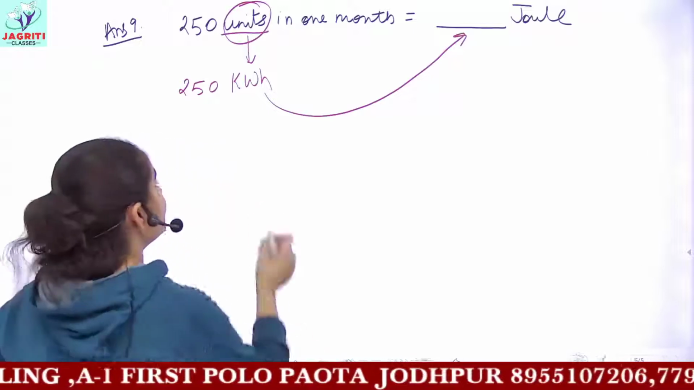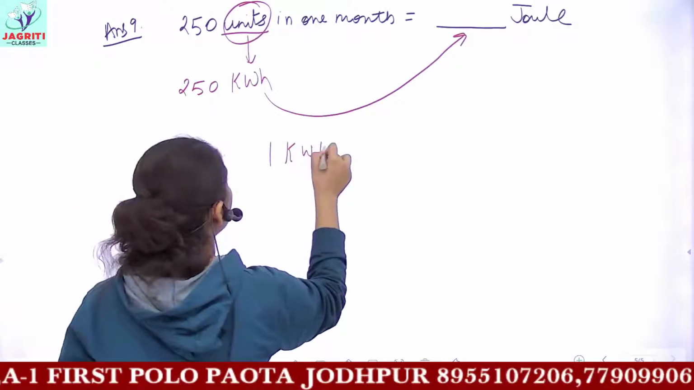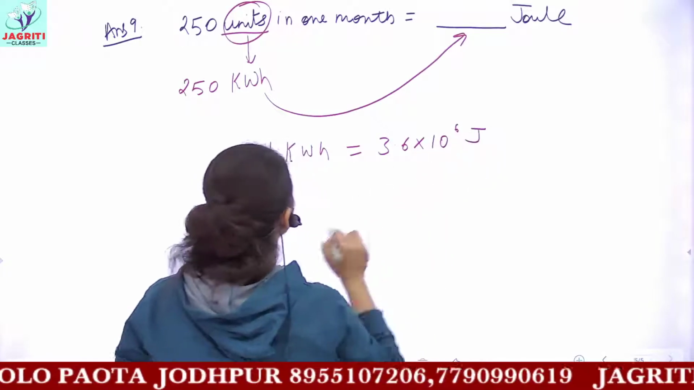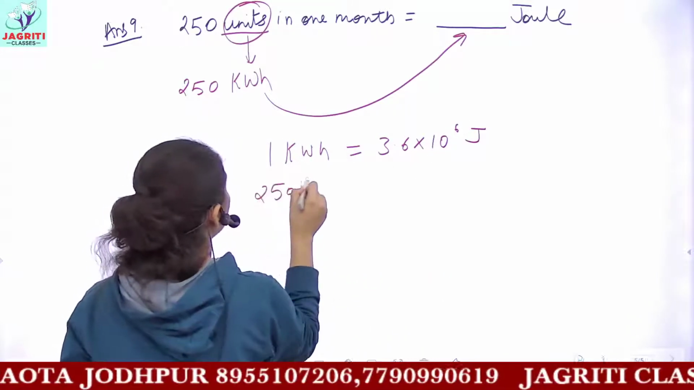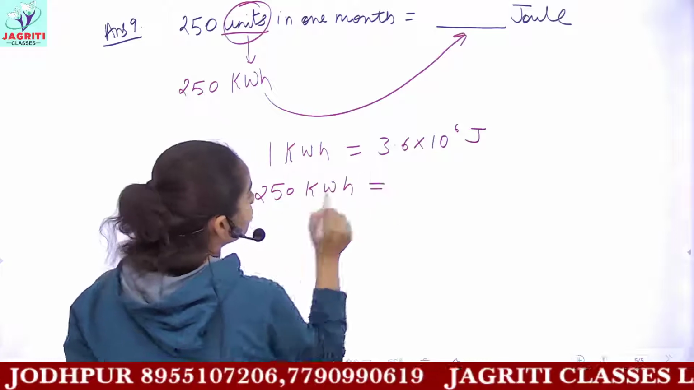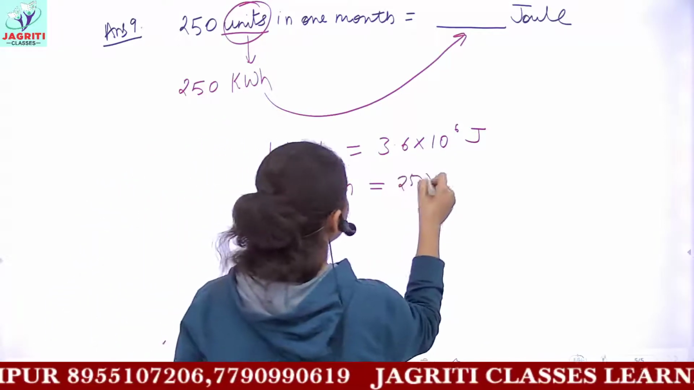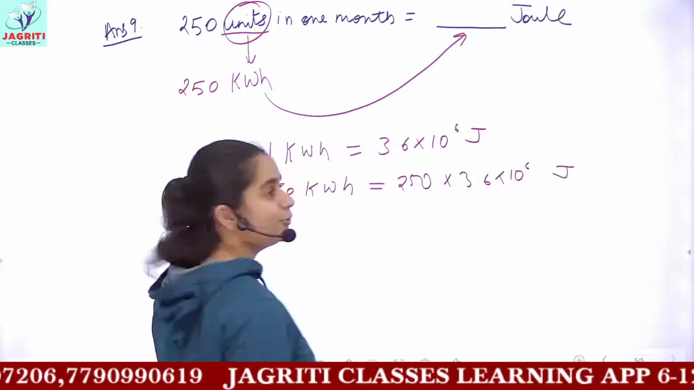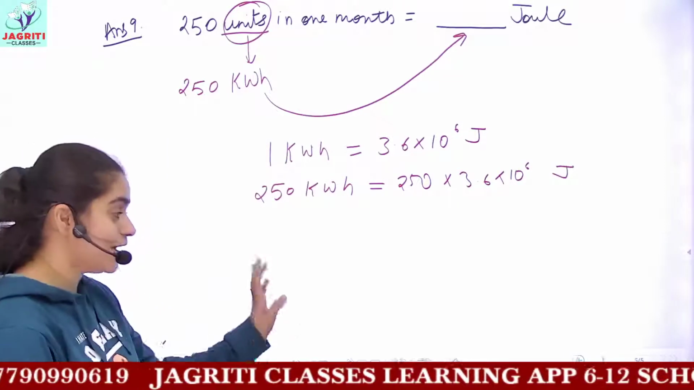So what is the relation? You just have to use the relation: 1 kilowatt hour is equal to 3.6 into 10 raised to the power 6 joule. Now you have been provided with 250 kilowatt hours. So 250 kilowatt hours would be 250 multiplied by 3.6 into 10 raised to the power 6, and you will be getting the answer in joules. I hope this is clear.